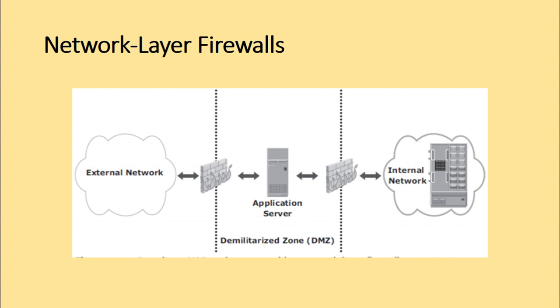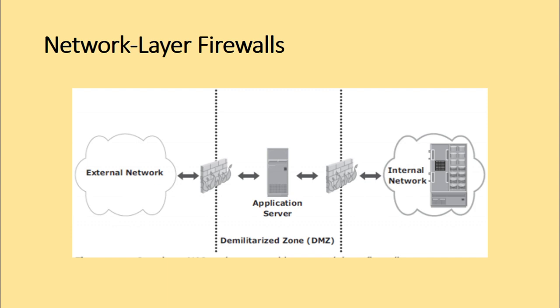Okay, so no internet based traffic is allowed to penetrate the second firewall. So whatever internet based traffic that we have is restricted to the application server. It is not allowed to penetrate the second set of firewalls and gain access to the internal network.